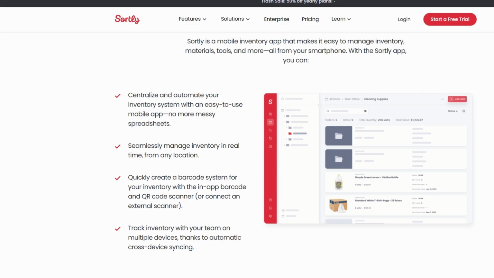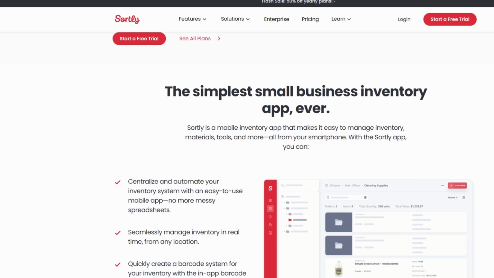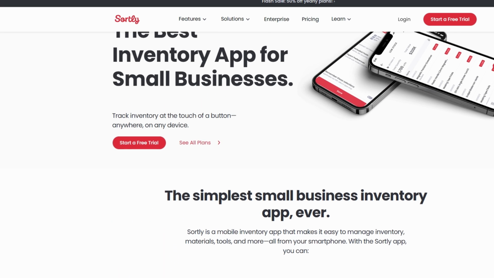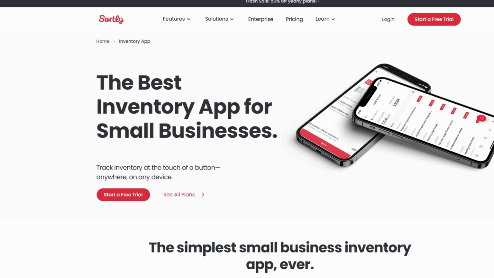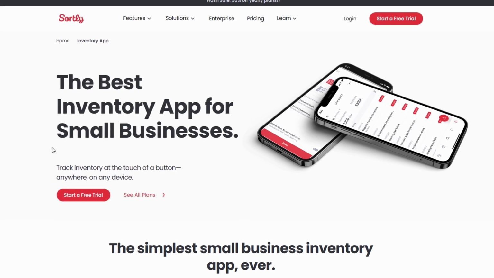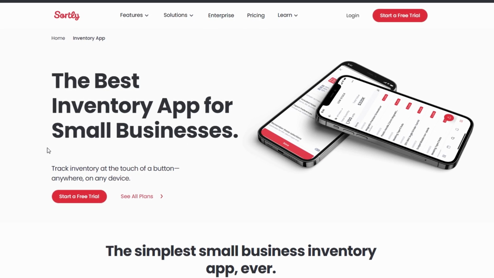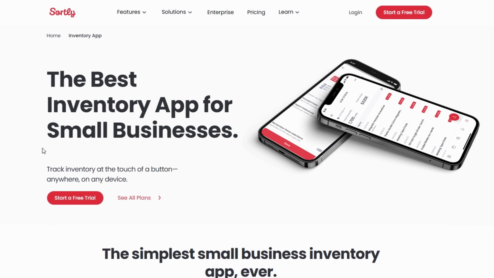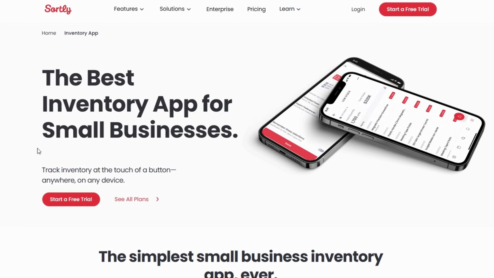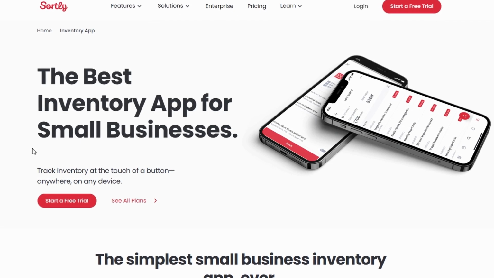Sortly also has a mobile app for iOS and Android, so you can manage your inventory on the go. The app syncs with your main account, giving you access to all your data from anywhere. You can even use your phone's camera to scan barcodes or QR codes for quick item updates.